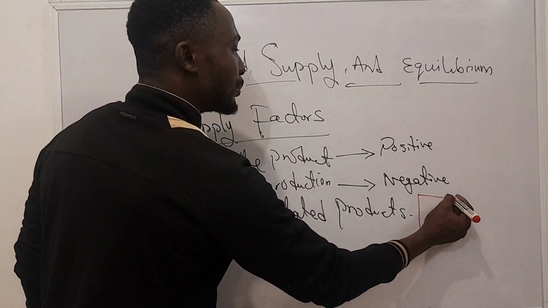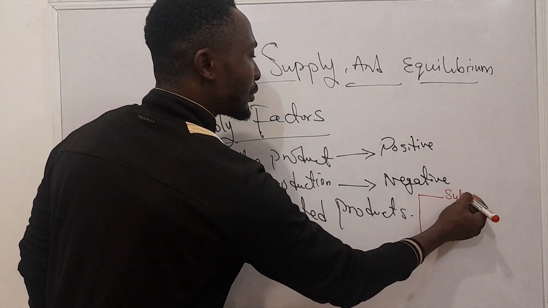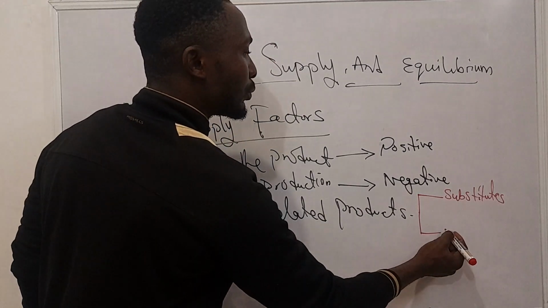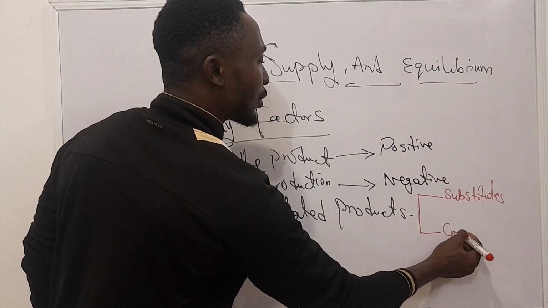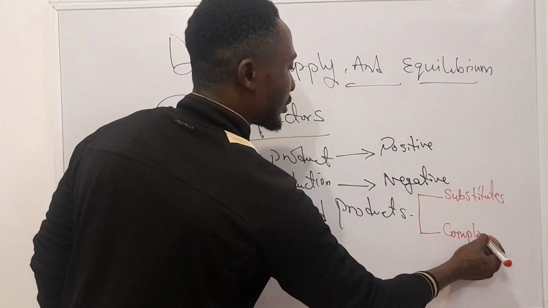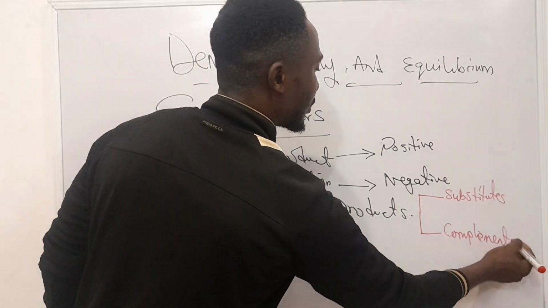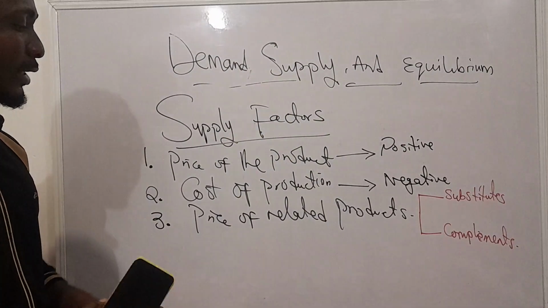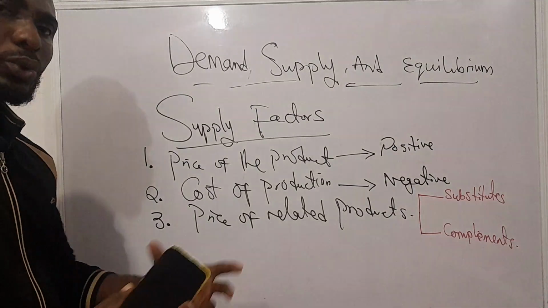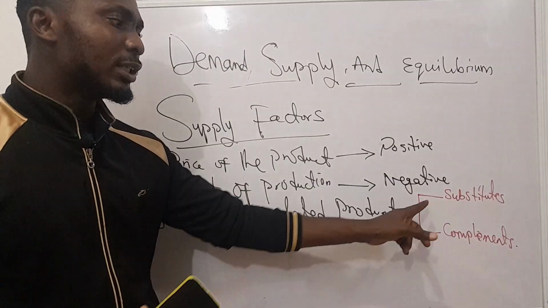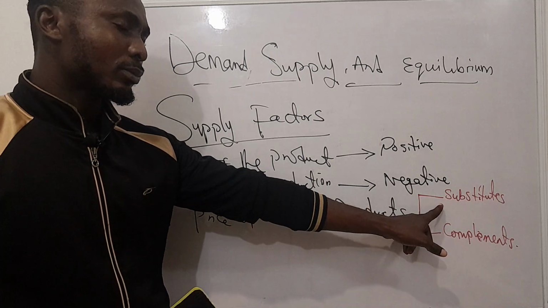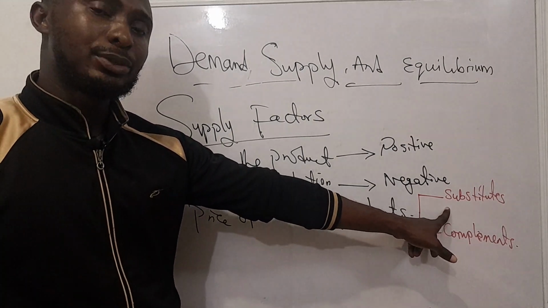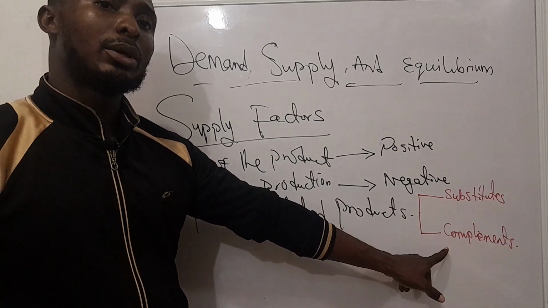One is if the products are substitutes, and the second one is if the products are complements. That's because two goods can be related either by being substitutes or by being complements.